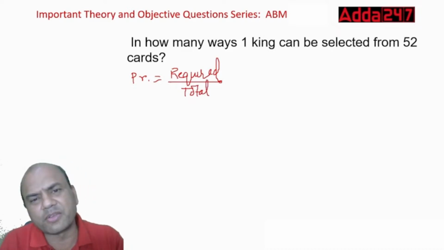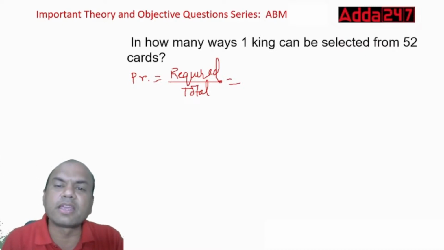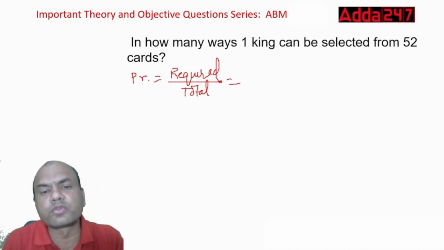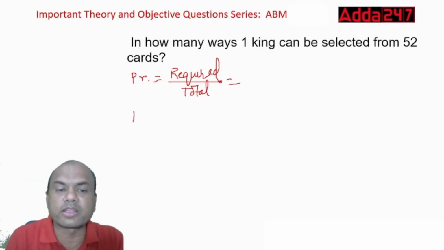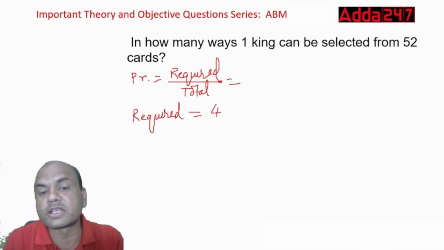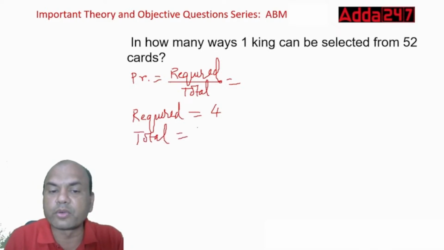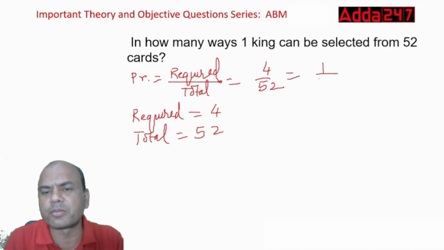In books they have given this success upon sample space and all this. Keep it simple. What is required? One king. So how many kings are there in a pack of 52 cards? Four. Out of those four, any king can come, isn't it? What is required for me? What are the chances of getting what is required? There are four chances, four kings. What is the total? Total is 52 cards. So what is my answer then? 4 upon 52, so 1 upon 13. That is the probability, right?